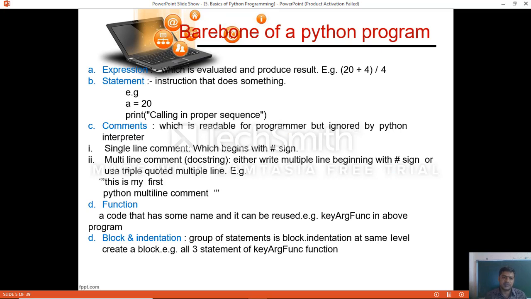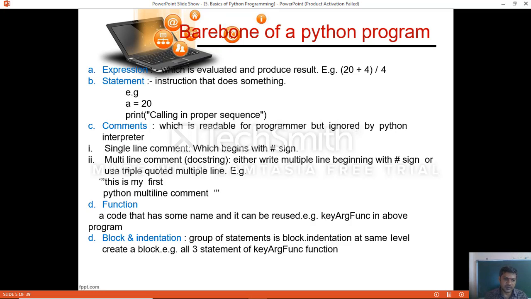The first one is expression, which is evaluated and produces the result. The example which we have taken is 20 plus 4, enclosed with parentheses and divided by 4. So that complete expression will be evaluated and will give you the result once you execute it through interactive mode or script mode.